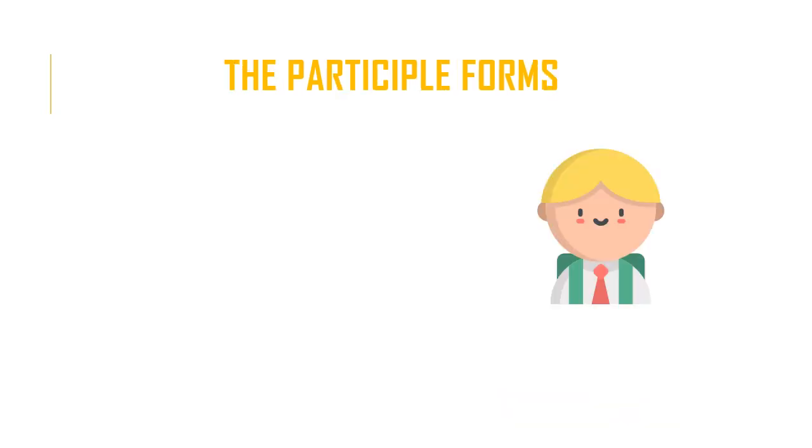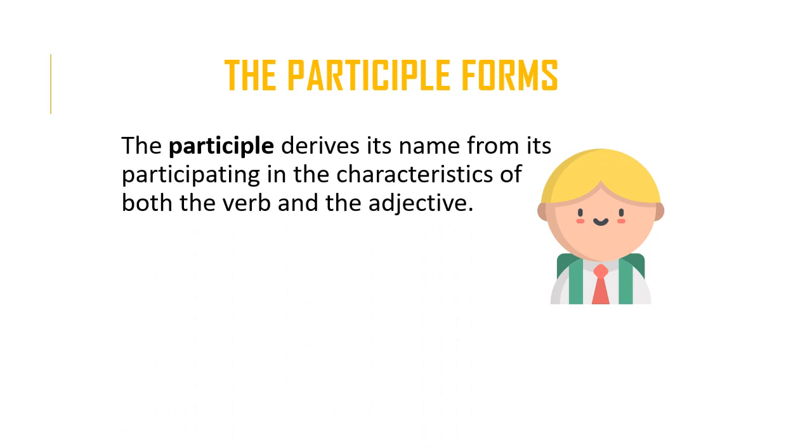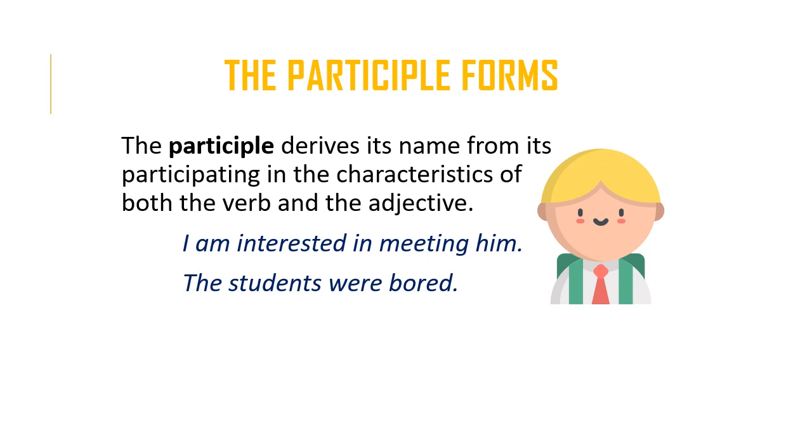All right, now let's look at the participle forms. The participle derives its name from its participating in the characteristics of both the verb and the adjective. I am interested in meeting him. In this sentence, the participle is interested. Interested is the past participle of the verb interest. The students were bored. Bored, again, is the past participle of the verb bore.